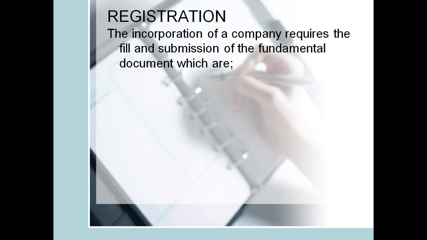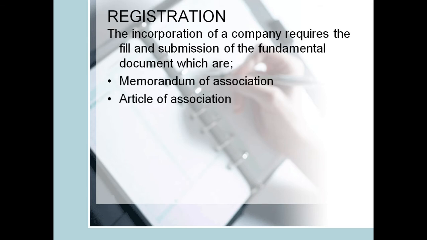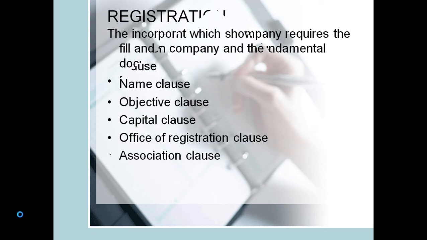But stage two is the registration. The incorporation of a company requires the filing and submission of the fundamental documents, which are: one, memorandum of association; two, article of association. So in the registration of a company, once a company has been registered, it is the requirement of the company to submit the memorandum of association and article of association to the registrar of companies.